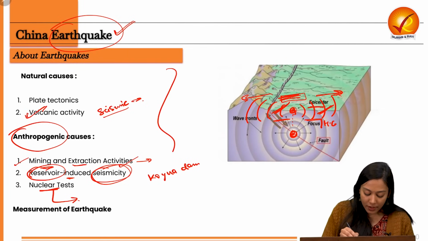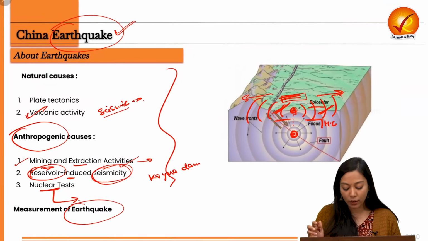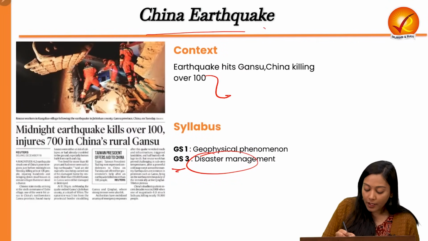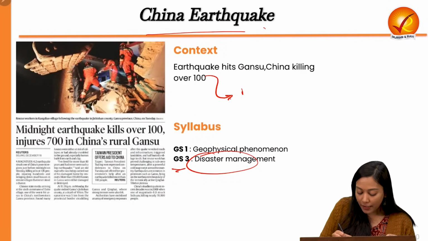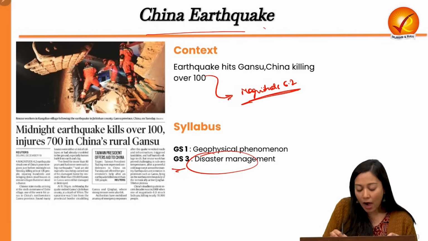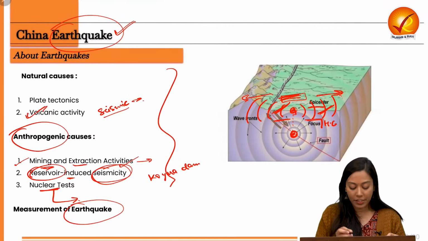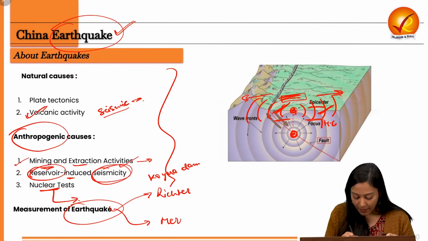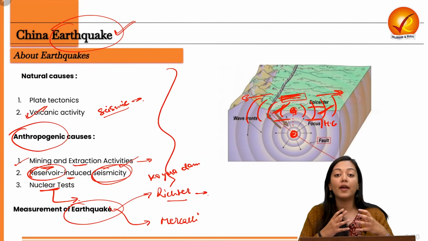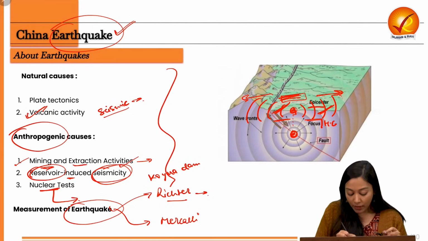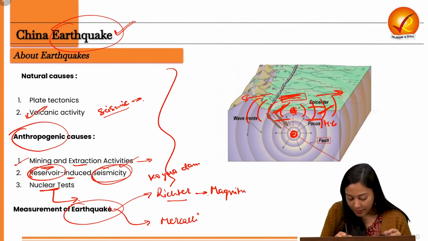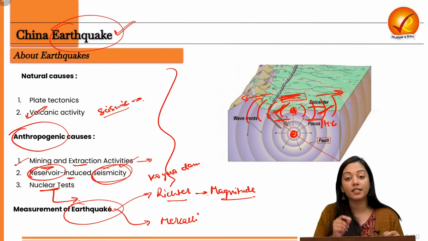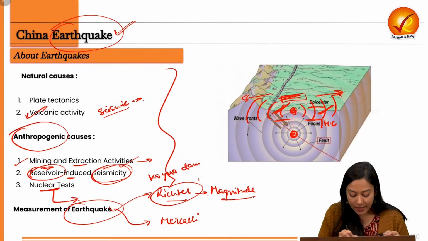Now, how do you measure the earthquake? For example, in this particular news, the earthquake that has hit China is said to be of magnitude 6.2. How are we calculating this? So basically, there are two measures. One is the Richter scale, and the second one is the Mercalli scale. Richter scale is responsible for calculating the total amount of energy that has been produced. Therefore, it highlights the magnitude of the energy. So when we are saying that it is 6.2, it was measured on the Richter scale.